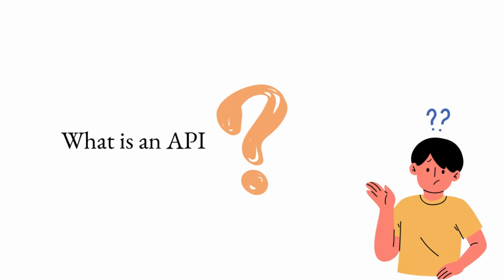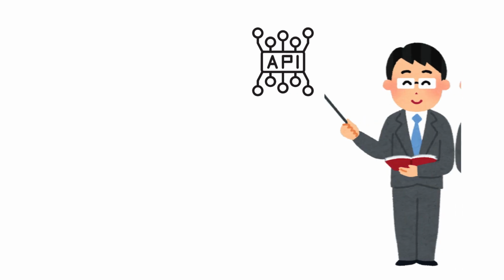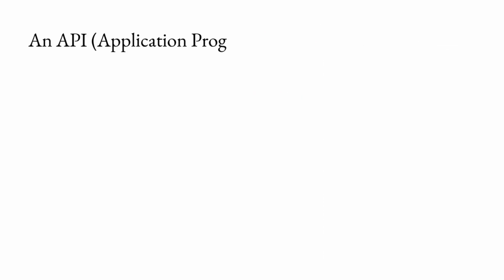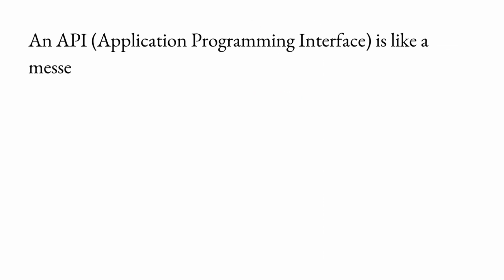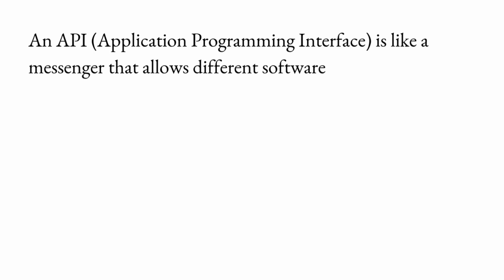Do you know what is an API? If you don't know, just follow this video till end. I will teach you what is an API. So an API is basically application programming interface. It is just like a messenger that allows different software applications to talk to each other.